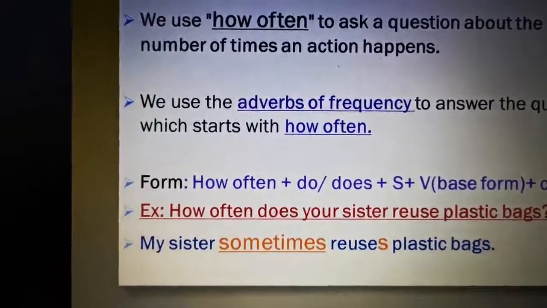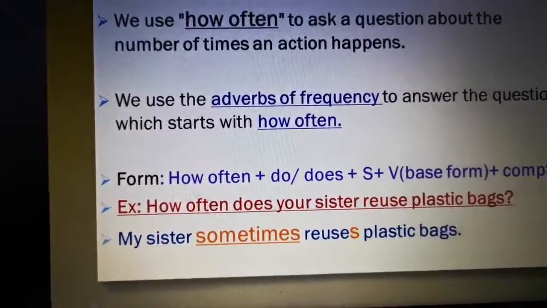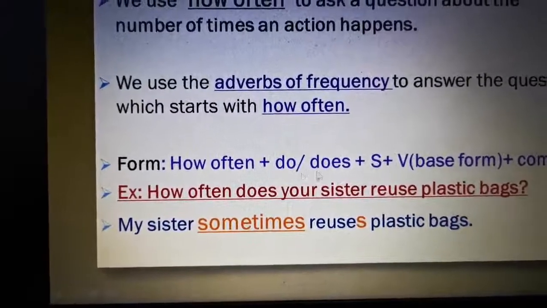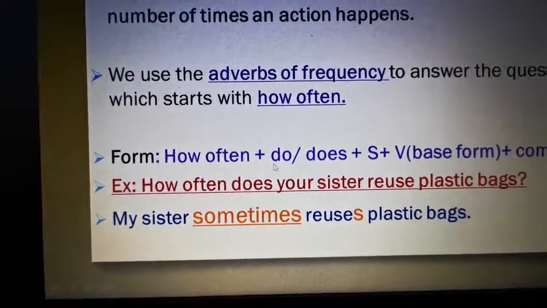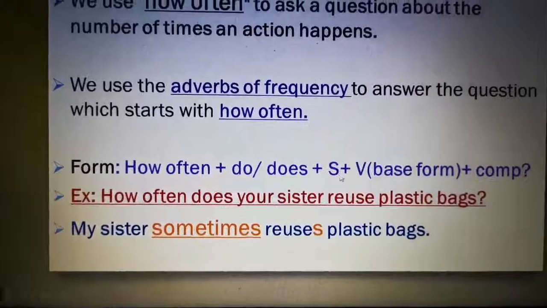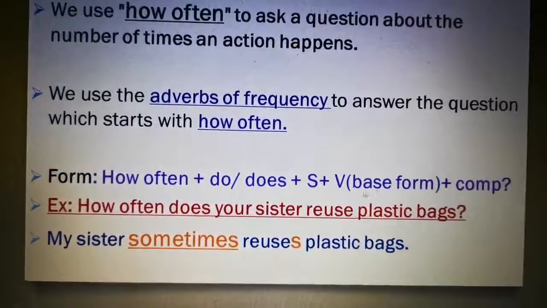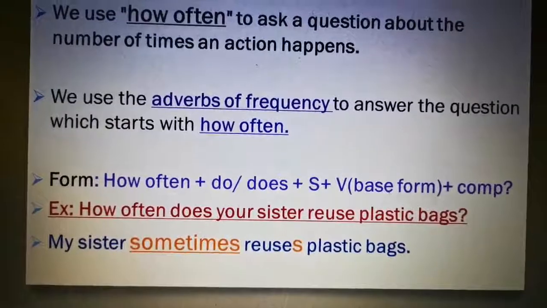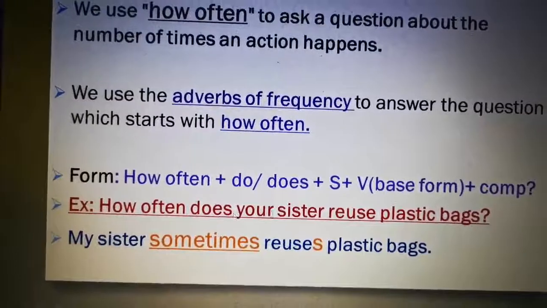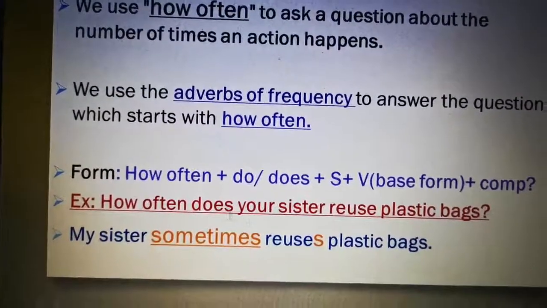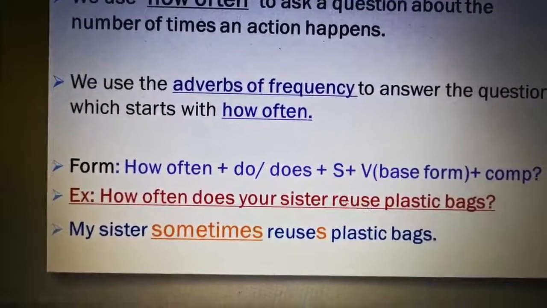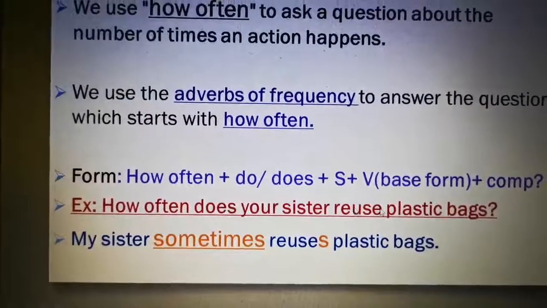We have here the form. We start the question with how often plus do or does, depend on the subject. If the subject is plural, we use do. If the subject is singular, we use does. Subject, verb 1, but the verb here should be in the base form after the verb do, plus complement. We have here the example. How often does your sister reuse plastic bags? We use here does because the subject, your sister, is singular. Reuse, the main verb, we don't add anything.